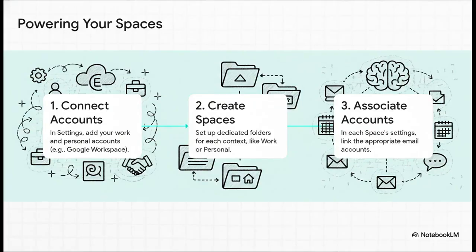And the best part is you can set this whole thing up yourself in like 3 easy steps. First, just pop into your settings and connect your different accounts. Second, create the spaces you need. Think of them as your main life context. And third, just associate the right account with each space. And that's it. You've literally just created distinct intelligence modes for your AI.